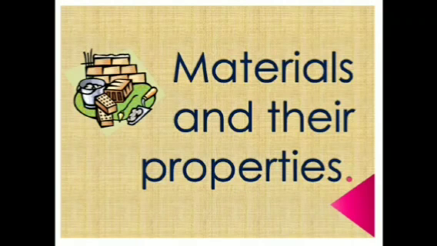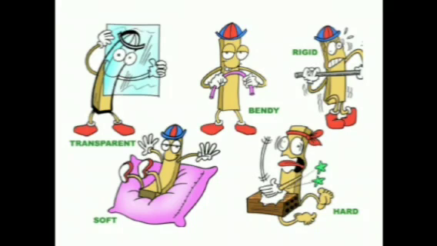So today we are going to discuss materials and their properties. We have seen materials in a previous session: wood, paper, leather, metals, plastic, and objects which are made up of all these materials. Now we need to understand their properties, means how they behave, what their features are. We have learned materials: wood, paper, plastic, metals and all. So let us see the properties.